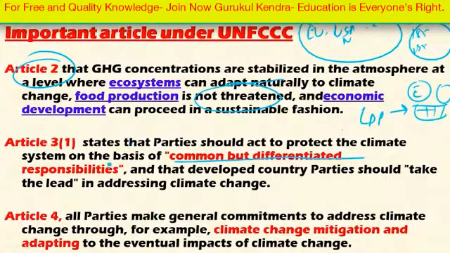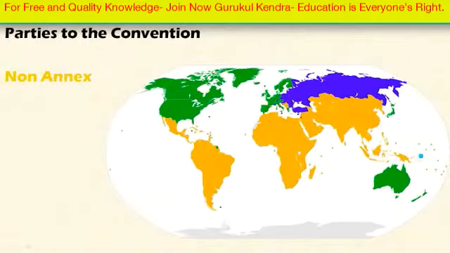And Article 4 says that all parties make general commitment to address climate change. Here, general commitment is the key. As I mentioned earlier, this UNFCCC is a voluntary agreement, not a legally binding agreement. So general commitment is the key here, Article 4, and every country should take mitigation and adaptation to the eventual impact of climate change. So this is the fourth article. Here the countries are divided into Annex 1 country, Annex 2 country, and non-Annex country under the convention, to provide responsibility for the member countries to reduce the global greenhouse gas emissions.